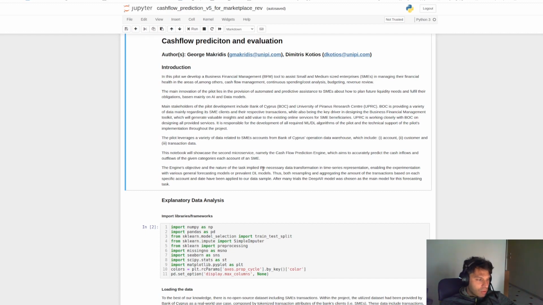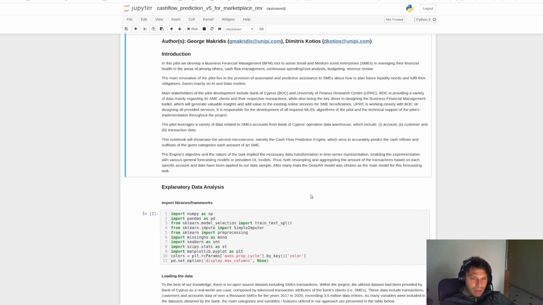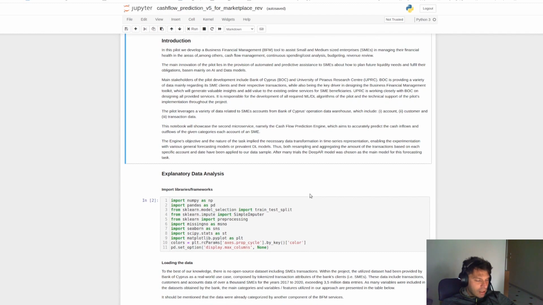Given that we have finally used the DeepAR model from the GluonTS time series library, we can assume that this notebook is also a tutorial of how someone can use DeepAR working on use cases like this. The Python code of this video will be available in the FinTech marketplace along with other resources, and all the links will be available in the description of this video. Now let's start with presenting an EDA, an exploratory data analysis.